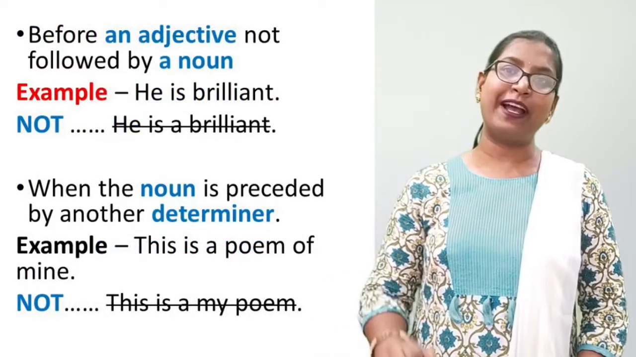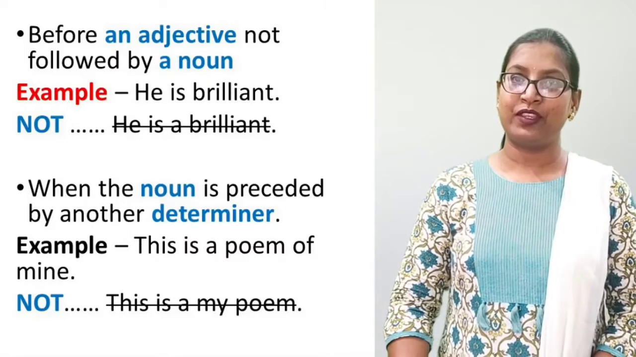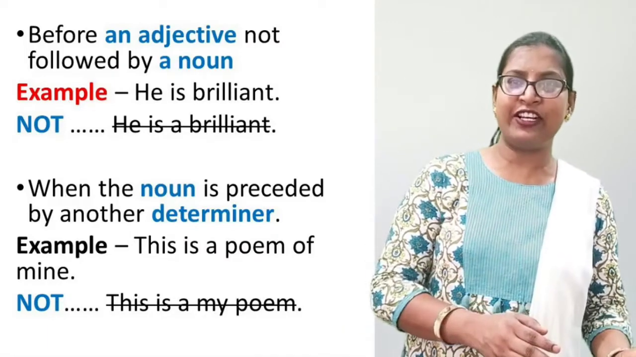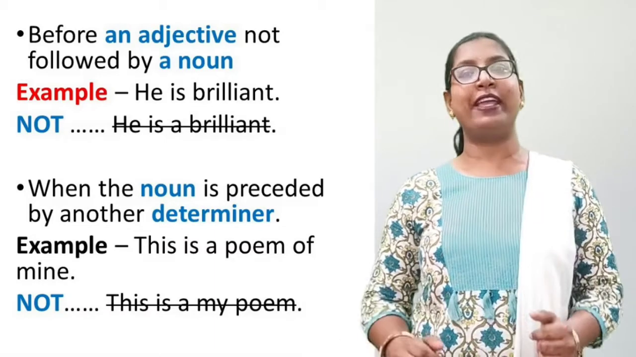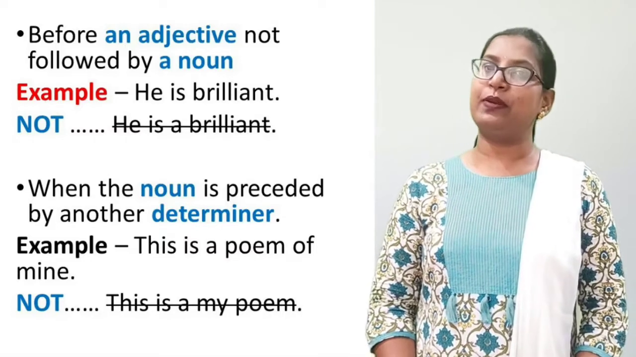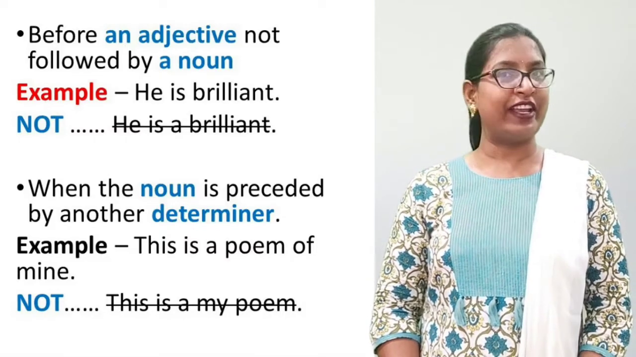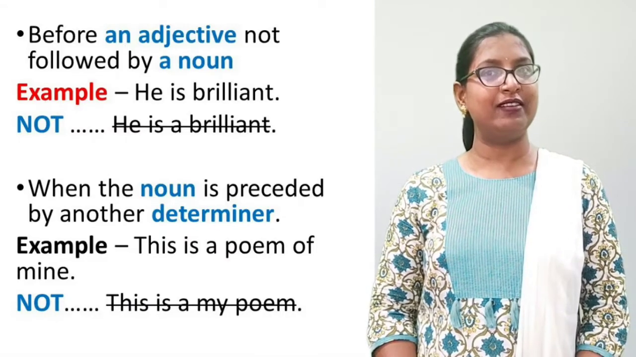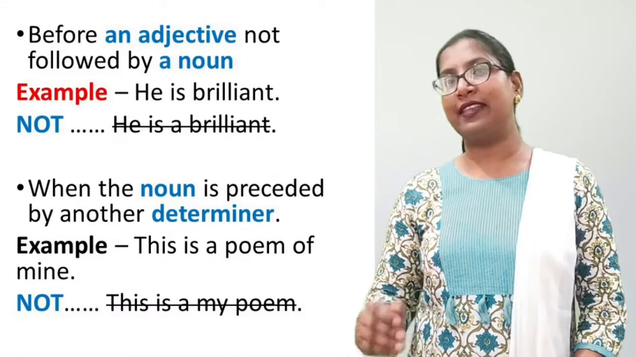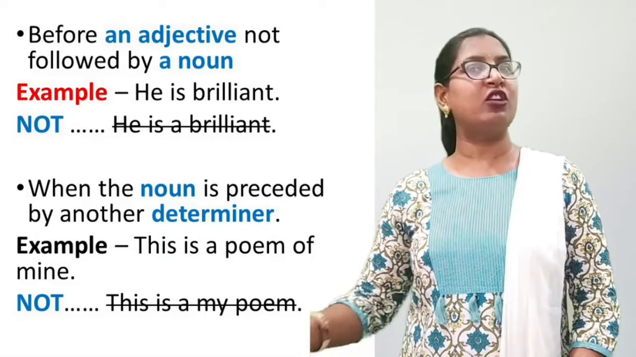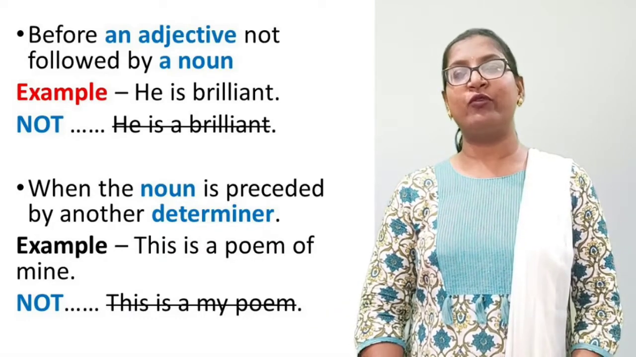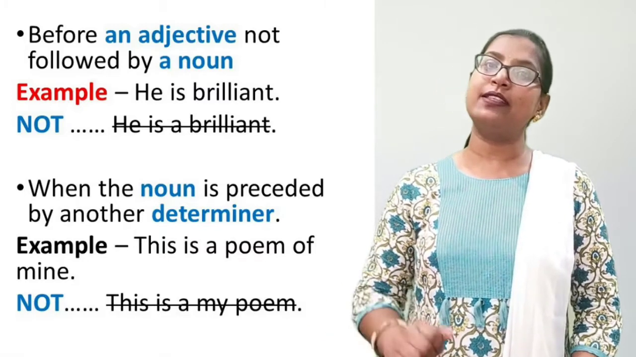Next is before an adjective not followed by a noun. We do not use article a or an before any adjective which is not followed by a noun. Let's see the example. He is brilliant. Can you recognize what is an adjective here? Yes, brilliant is an adjective, and this adjective is not followed by a noun. So, dear children, we cannot write he is a brilliant.